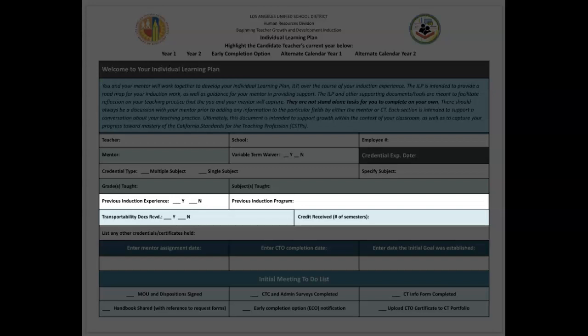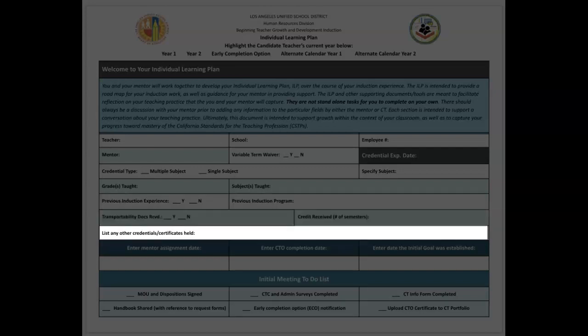The candidate teacher will need to request a transportability document from their previous induction program. This document is to be sent directly to the BTGDI program and not to the candidate teacher. The transportability document will be reviewed. You and your candidate teacher will be notified as to the number of semesters your candidate teacher will be given credit.